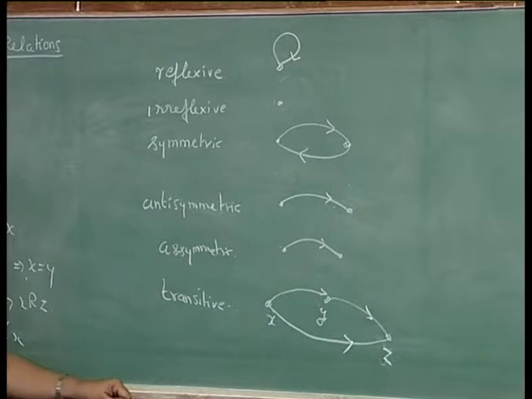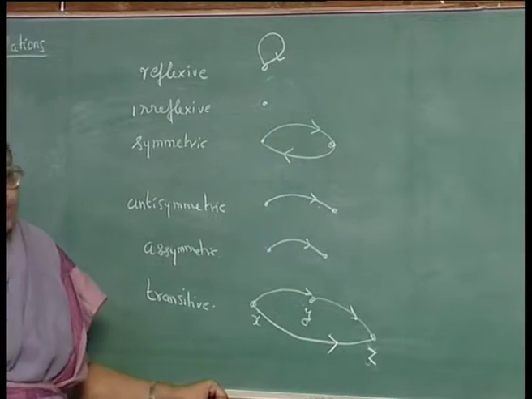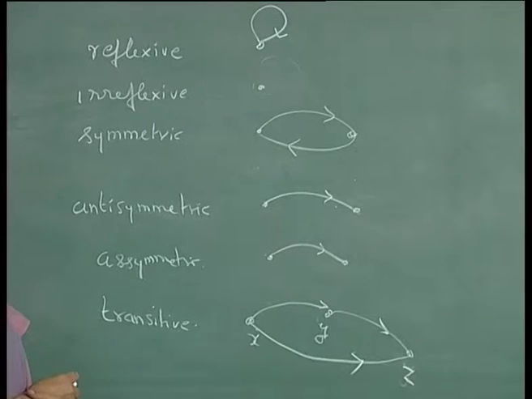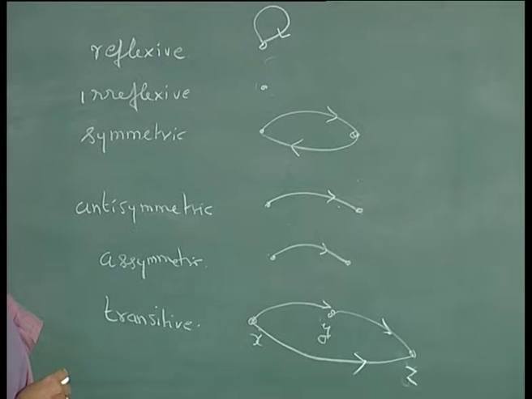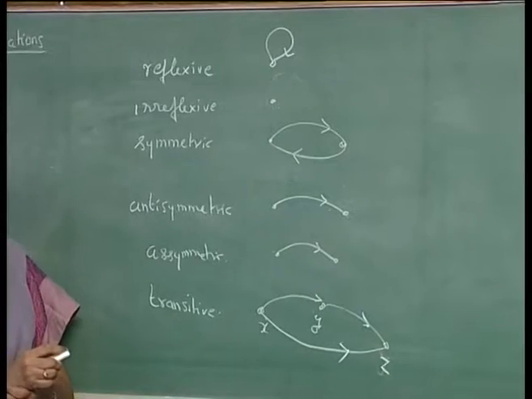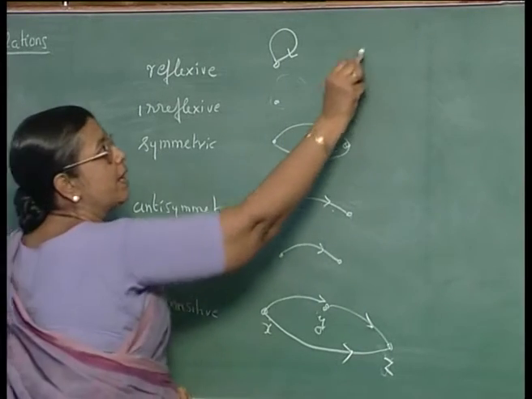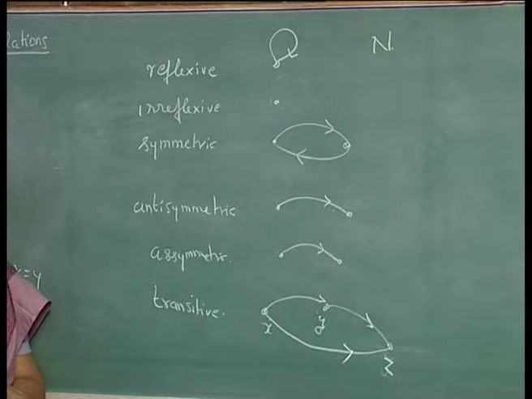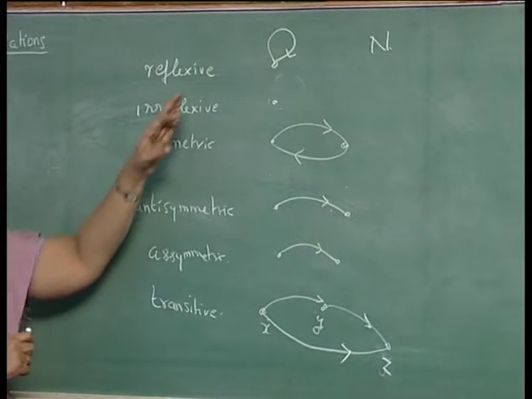Now, let us take some examples and see whether they are symmetric, reflexive, etc. For example, we shall consider the set of natural numbers and the equality relation on them. Then x is related to x for every x in N. Take the set of natural numbers or non-negative integers, and the equality relation; any x will be related to x, so that is a reflexive relation.